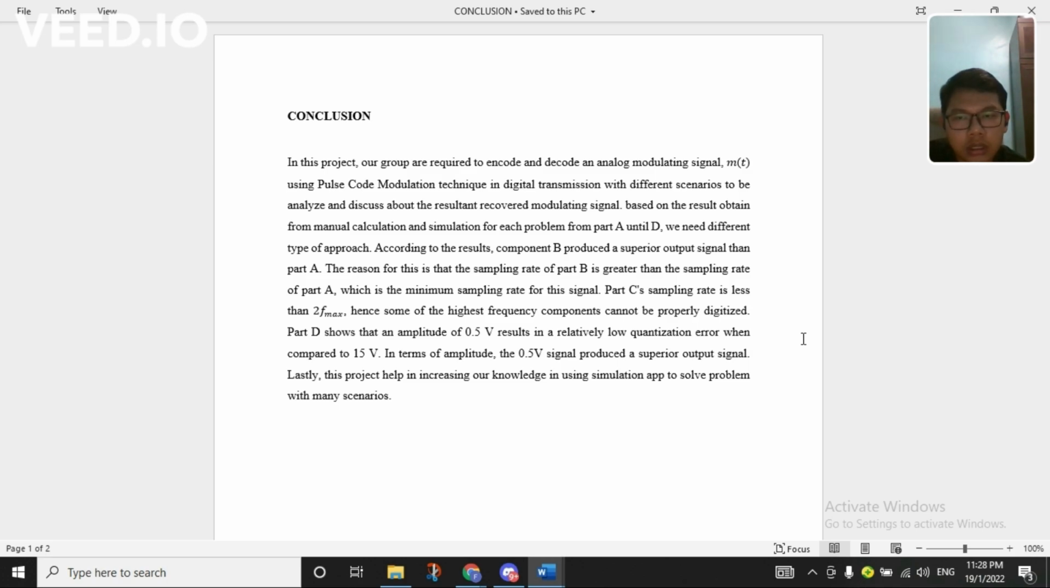And for part C, the sampling rate is less than 2 times the maximum frequency, and some of the highest frequency components cannot be properly digitized. Part D shows that an amplitude of 0.5 volt results in a relatively low quantization error compared to 15 volts. In terms of amplitude, the 0.5 volt signal produces a superior output signal. This project helped increase our knowledge in using simulation apps to solve problems with many scenarios, and it also helped increase our skill in using the simulation app to solve problems.